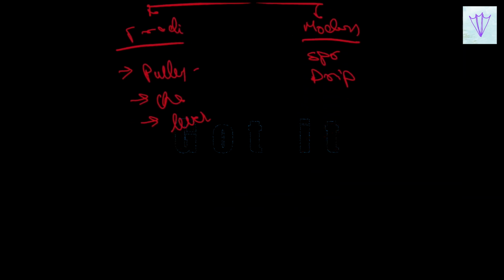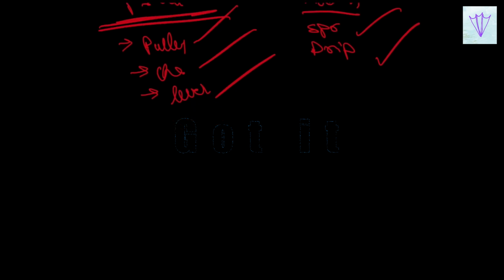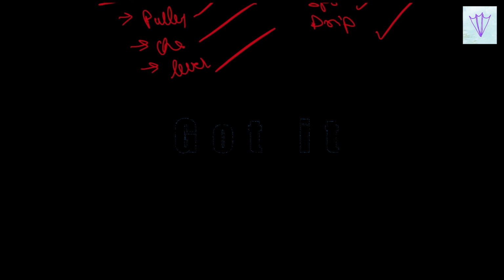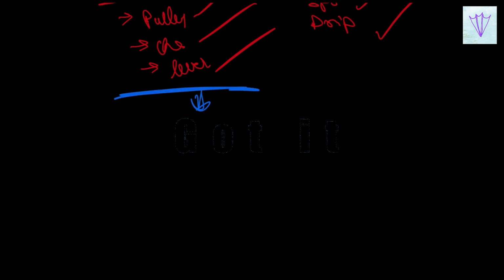So traditional methods are the pulley system, chain pump, and lever system, while the modern ones involve the sprinkler system and the drip system. First we'll study the traditional methods of irrigation. Different methods are used to lift the water available in wells, lakes, and ponds in different regions for the purpose of irrigation. Cattle or human labor is used in these methods. Although traditional methods are cheaper, they are less efficient.